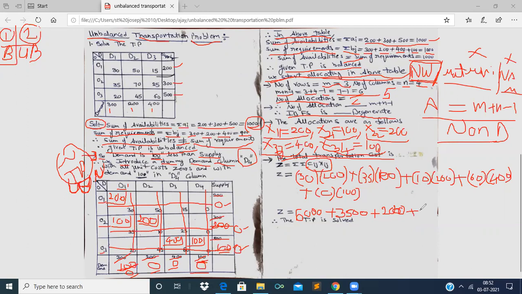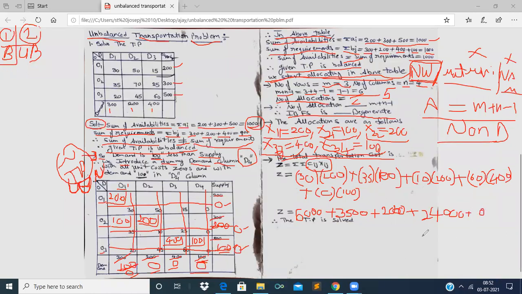Plus 60 into 400, 6 fours 24, followed by 3 zeros, plus the last value is 0.